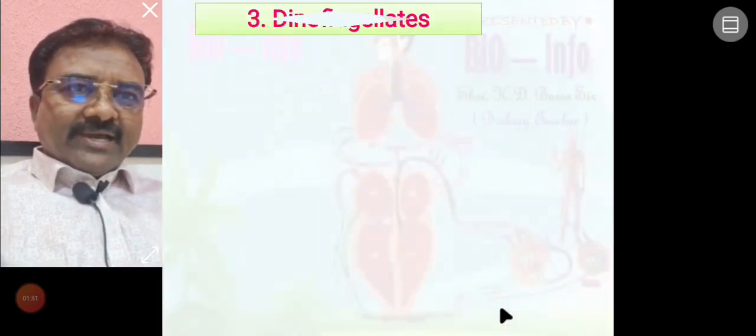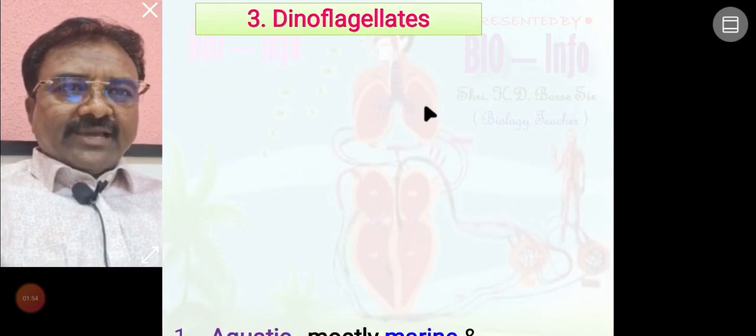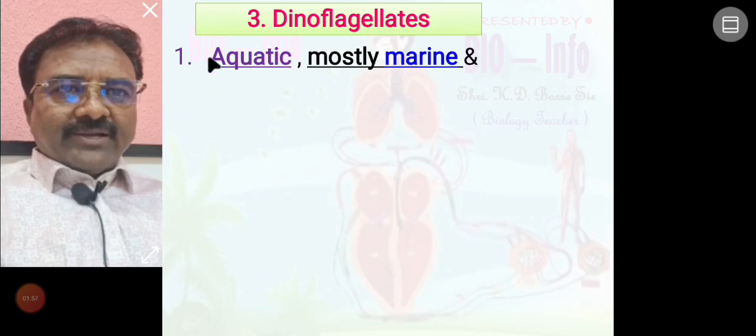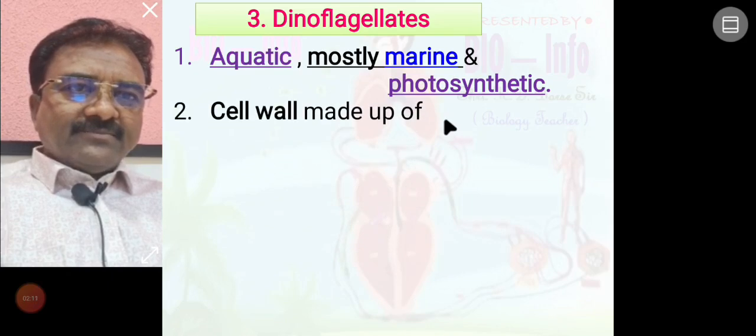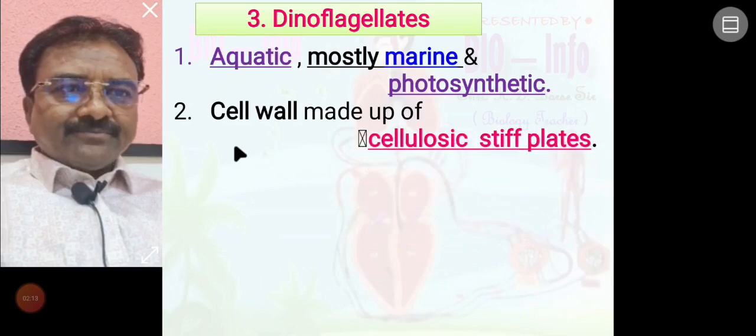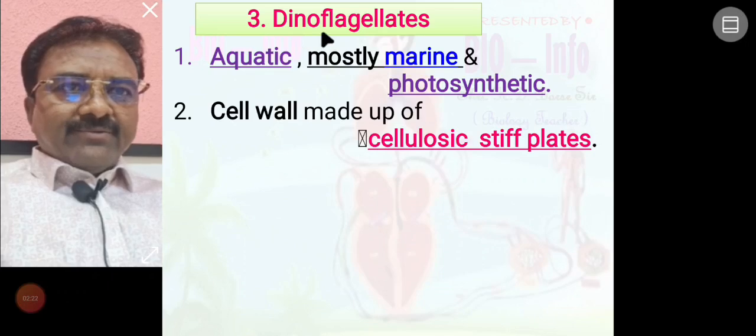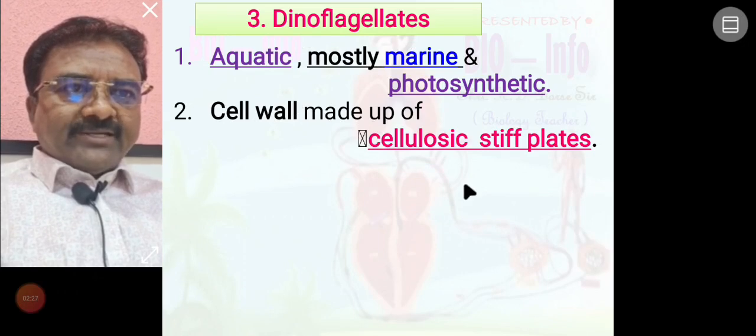Now we learn dinoflagellates. Dinoflagellate organisms are aquatic, mostly marine, found in sea water, and photosynthetic. The cell wall is made up of cellulosic stiff plates. This is the most important characteristic feature. The dinoflagellate cell wall is made up of cellulosic stiff plates.